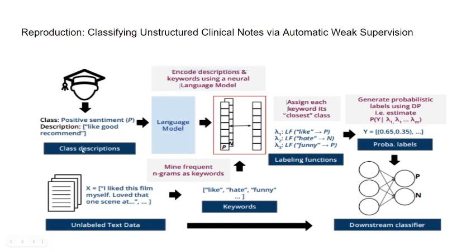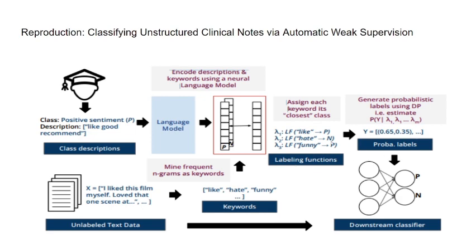First, we employ data mining techniques to develop a collection of classes and corresponding descriptions for each top-level ICD-9 code. We also extract a group of frequently occurring keywords from the text corpus, which consists of discharge notes. Next, we utilize a BlueBERT model and encode class descriptions and keywords. Next, we create a label model that generates label functions, assigning a class to each keyword through a voting system. We apply the label model to annotate the datasets.